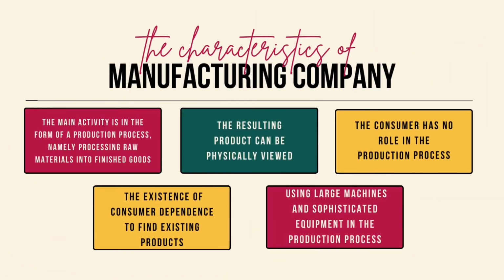Next is the characteristic of manufacturing company. First, its main activity is in the form of a production process, namely processing raw materials into finished goods. The second, the resulting product can be physically viewed. The third, the consumer has no role in the production process. Fourth, the existence of consumer dependence to define existing products. And the last, using large machines and sophisticated equipment in the production process.